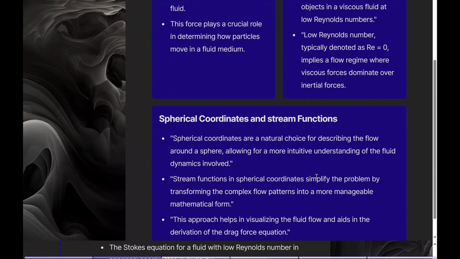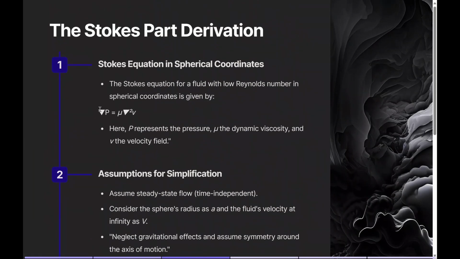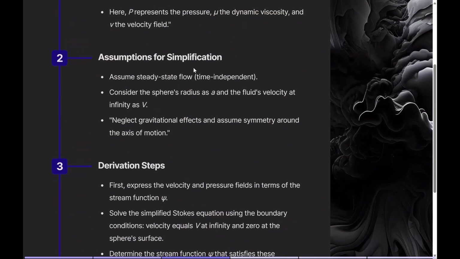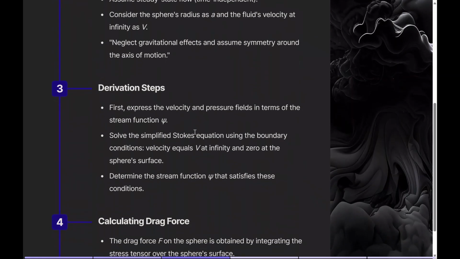So the way it's derived, we use nabla P is equal to mu nabla squared V, where P is pressure, mu is the dynamic viscosity, and V is the velocity field. We use a couple of assumptions, such as that time is independent and gravity is also neglected, and there's also symmetry. And by deriving this, we use psi, and we express this as velocity and pressure fields.